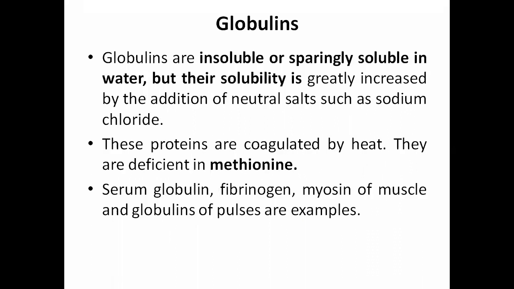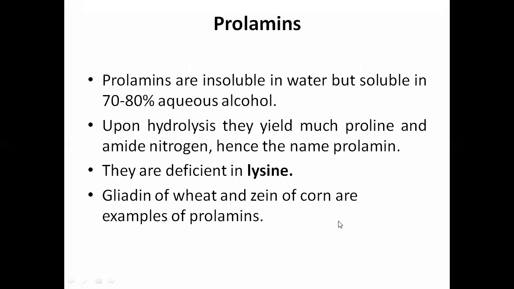Coming to the globulins, globulins are insoluble or sparingly soluble in water, but their solubility is greatly increased by the addition of neutral salts, for example, sodium chloride, right? If you add this, their solubility will increase. These proteins are coagulated by heat. This is the property, it can be coagulated by heat. They are deficient in methionine, right? Serum globulins, fibrinogen, myosin of muscle, and globulins of pulses are examples of globulin protein.